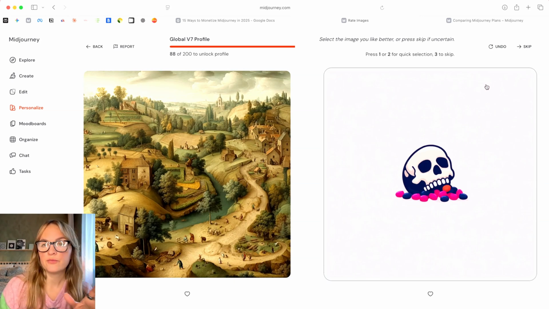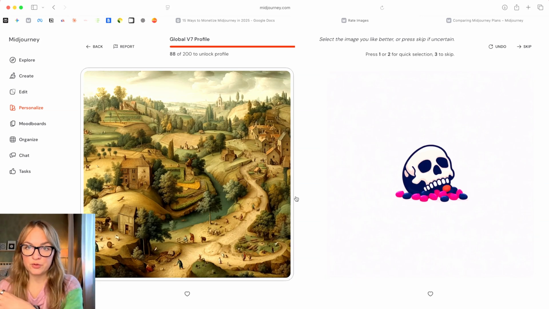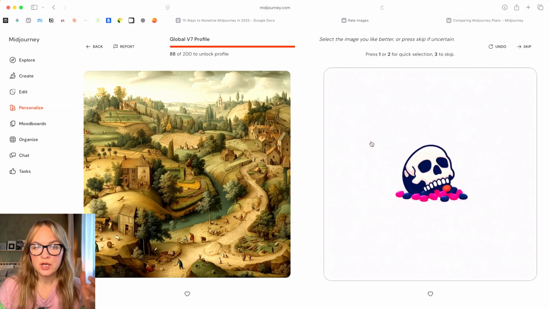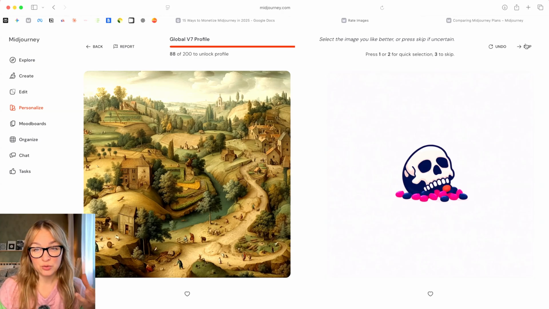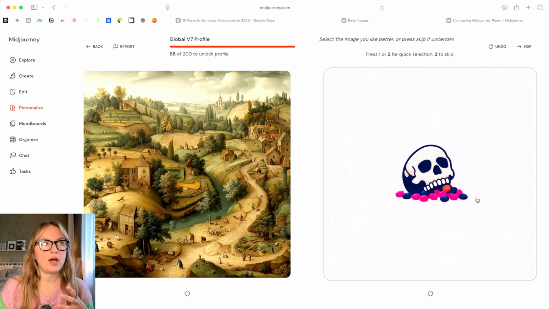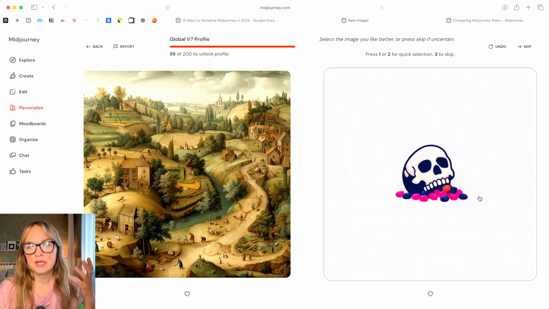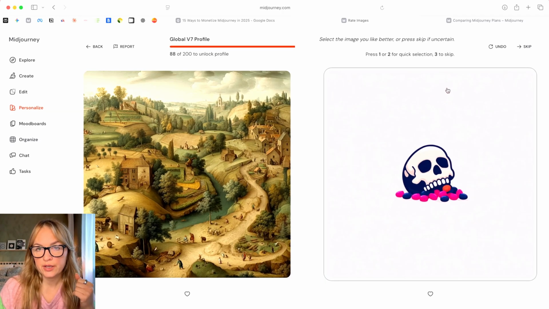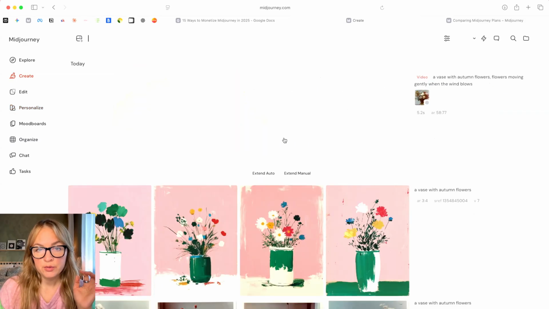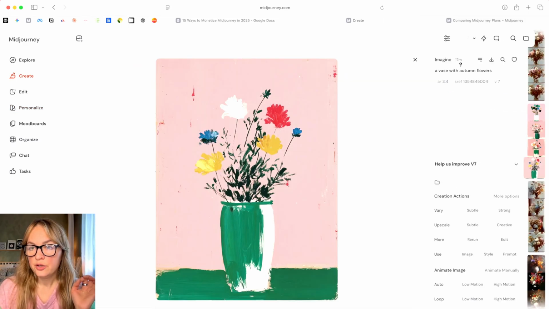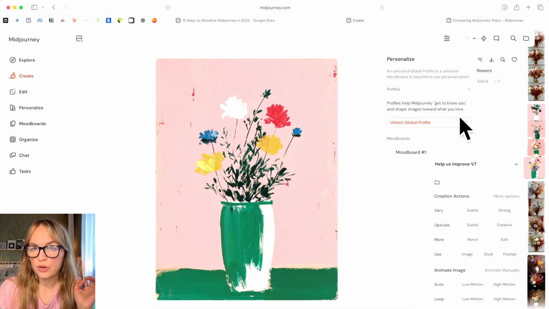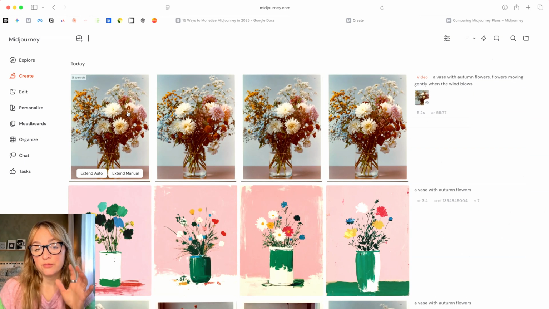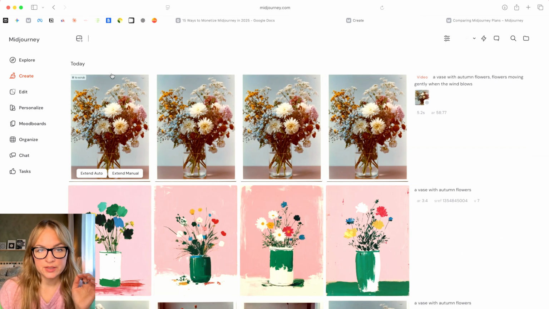So let's say you're using this for different purposes. You can create different profiles with different aesthetics. For example, if you have one that is purely minimalistic, you just focus on choosing the images that you like within that style. And if you want something more feminine, or more nature inspired, or more realistic, you can create a separate profile and save images that you like. Then when you create new images, you can choose your personalization profile and it will create images in that style.